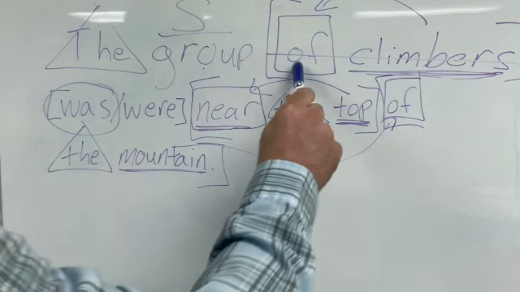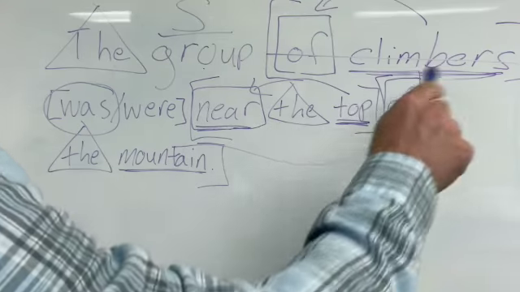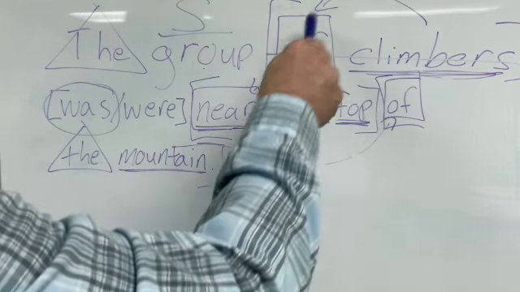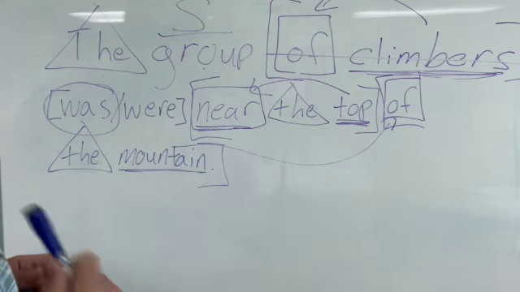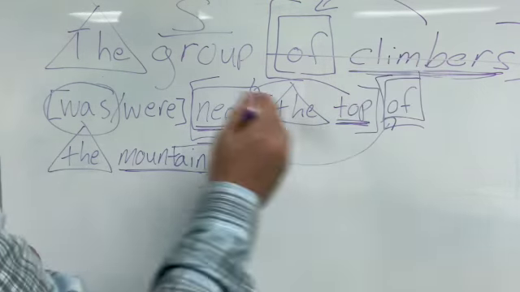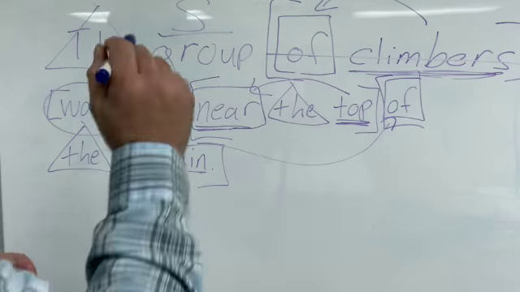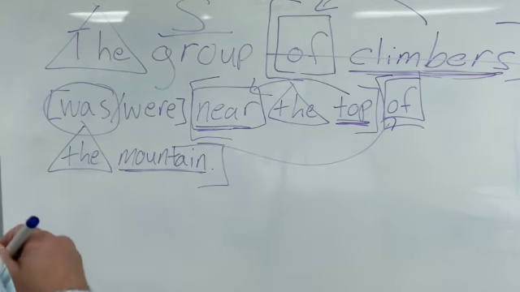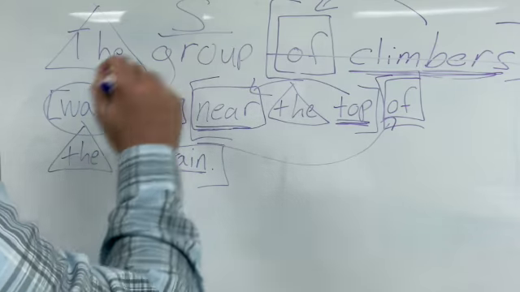If that noun is in the confines of a prepositional phrase, it is being used as the object of the preposition and thus cannot be used as the subject. If it's already being used as the object, it cannot be used as a subject. So make sure that you're able to identify the subject of the sentence to ensure a verb-subject agreement.